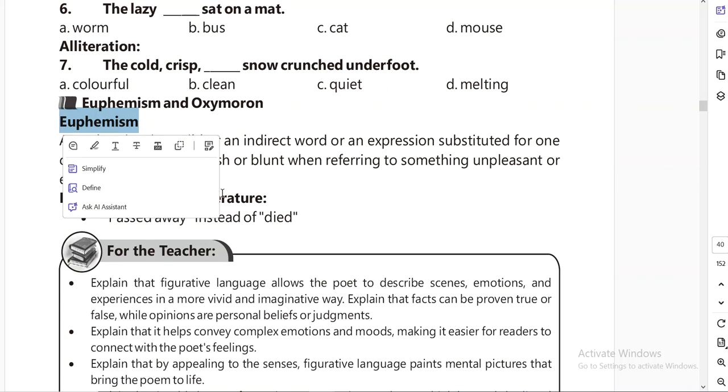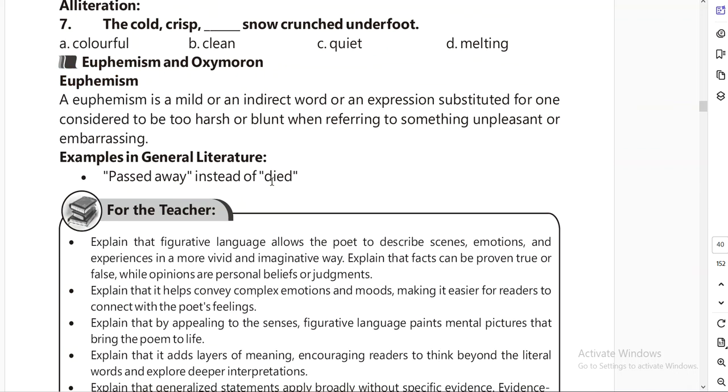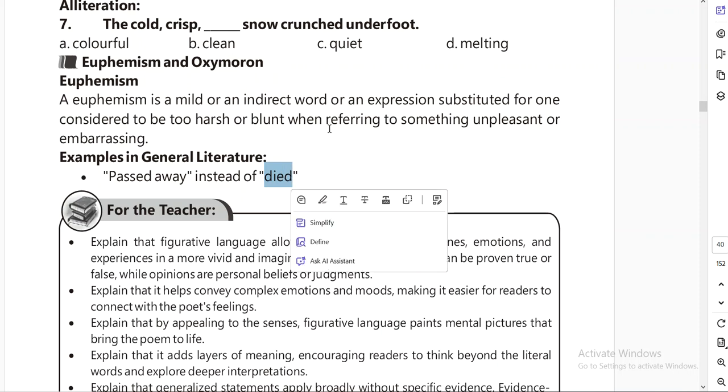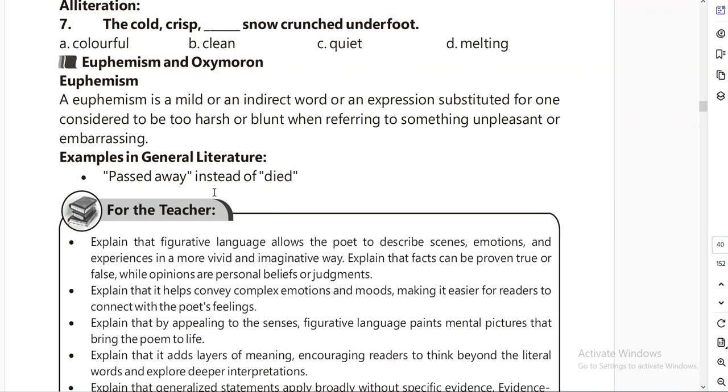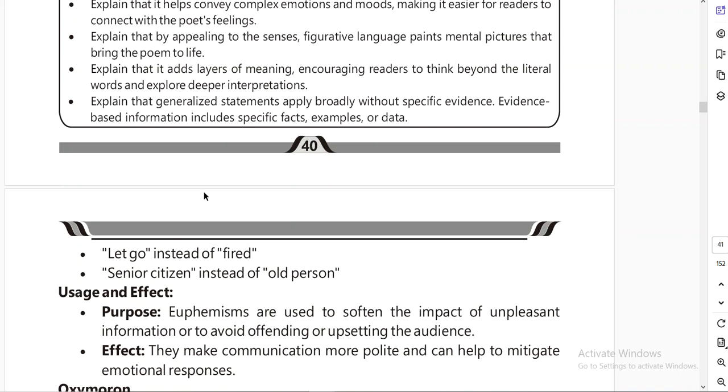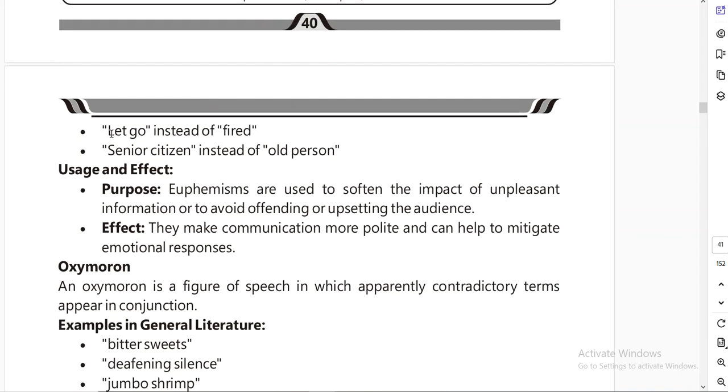Example: passed away instead of died. Suppose I say he died yesterday; instead of saying it harshly, I can say he passed away yesterday. Another example: let go instead of fired. Then senior citizen instead of old person.